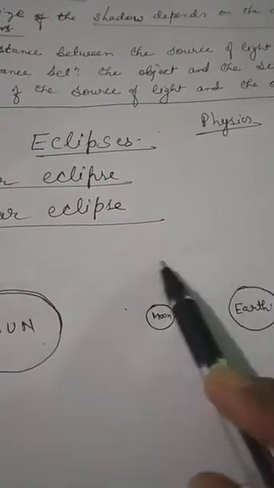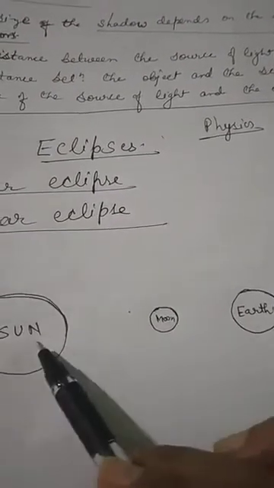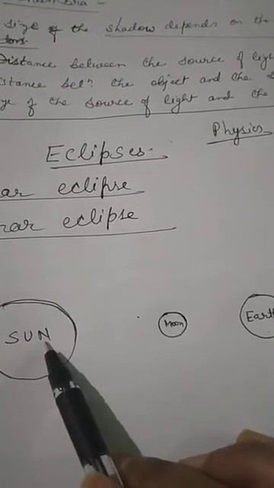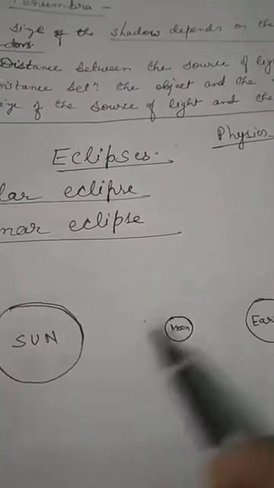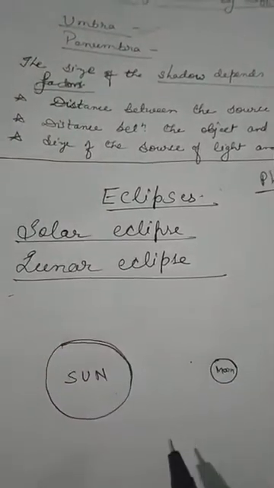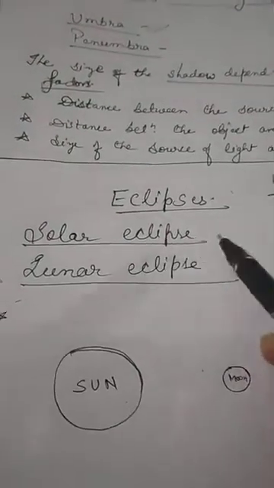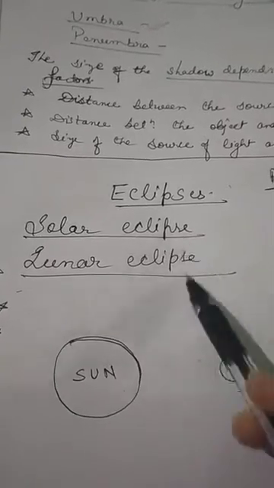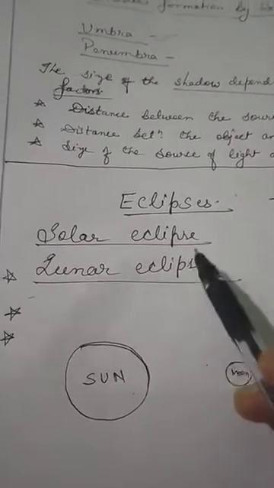That much portion of the earth will get dark because the moon is coming in between these two. But sometimes the earth comes between the moon and the sun. Then the two types of eclipse, solar and lunar, occur. We will discuss when each occurs today.